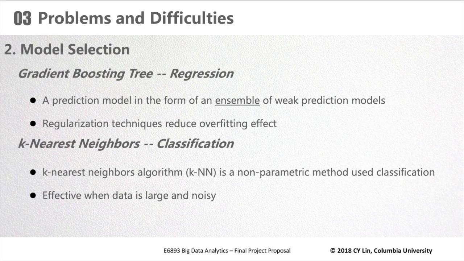Then for model selection, we choose the gradient boosting tree algorithm to regress the location. This model is great for fitting the data, but it is easy to overfit, so we spent a lot of time on parameter tuning to avoid overfitting. Finally, we achieved over 95% accuracy on the test set, which contains over 80,000 samples. We also chose the k-nearest neighbor classifier as our classification model. This is a simple, non-parametric model, and it is really effective when data is really large and noisy, so it fits our data. We get over 85% accuracy finally.